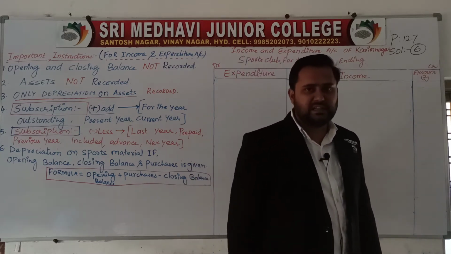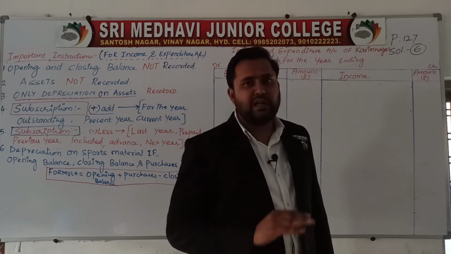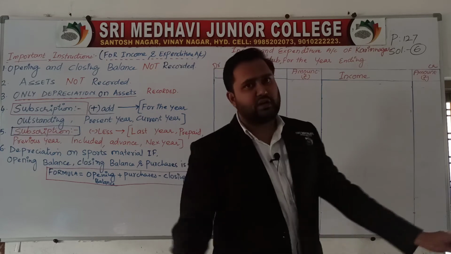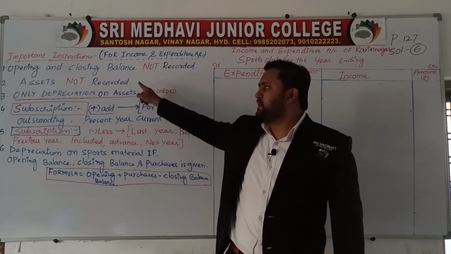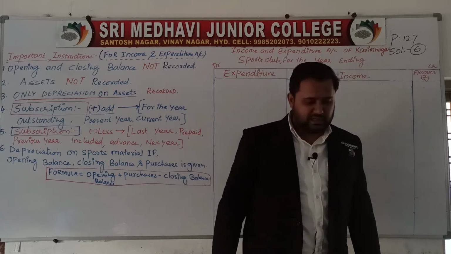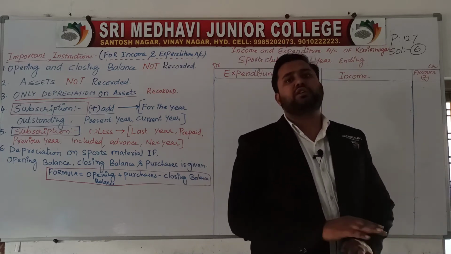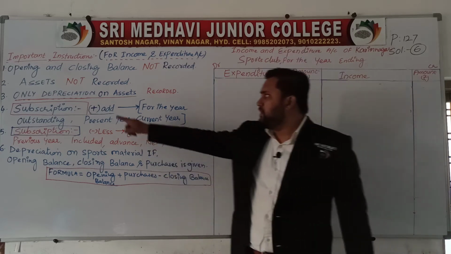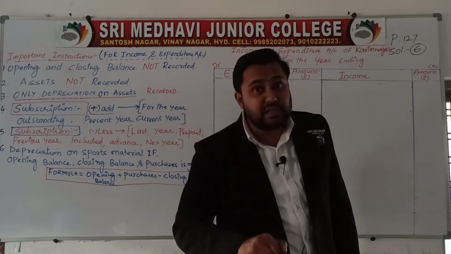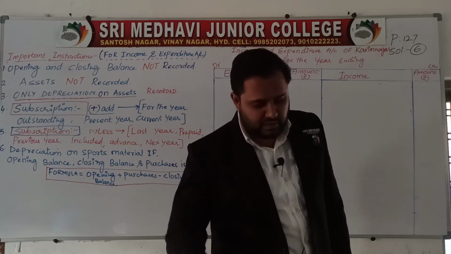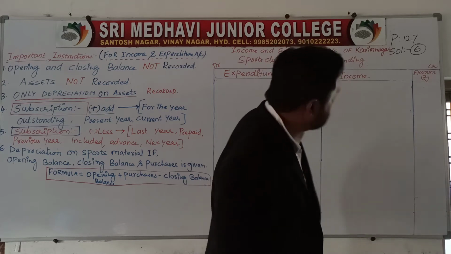On the payment side, it has given land. Land is an asset, do not record. Buildings, asset is not recorded. Land is not recorded because assets are not recorded. Buildings are not recorded because building is an asset. Furniture is an asset, do not record furniture, but only depreciation on asset is recorded. So we have depreciation on furniture, we have to record it. How much? 10%.